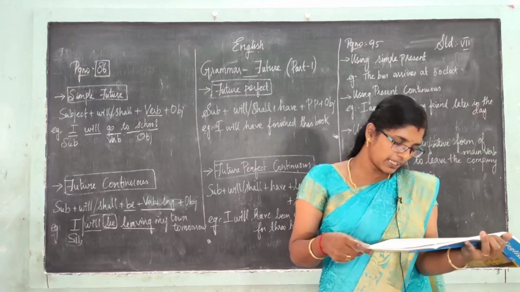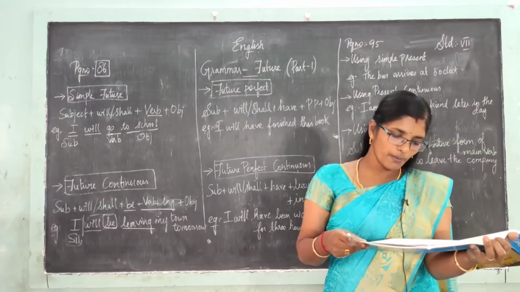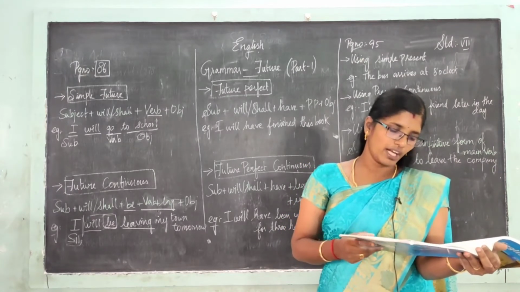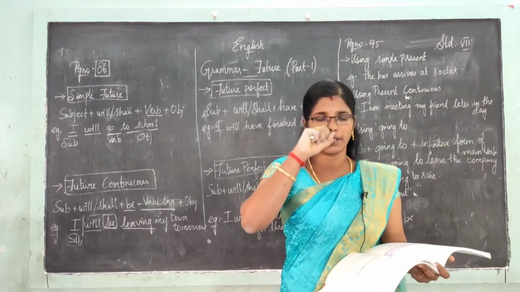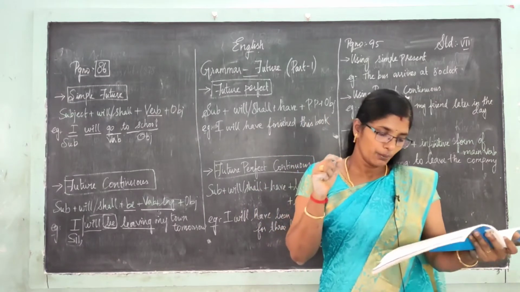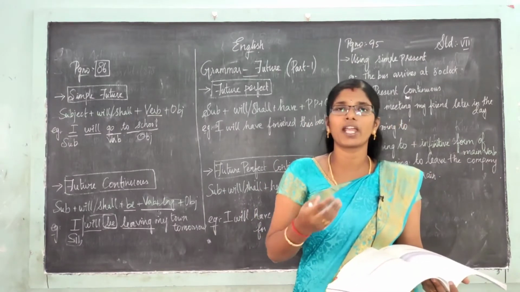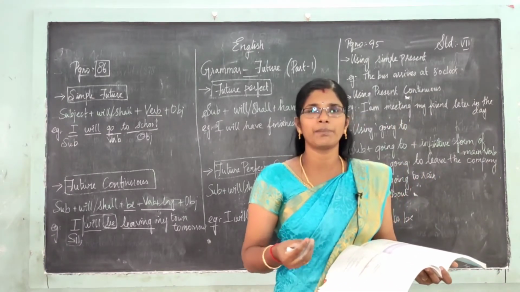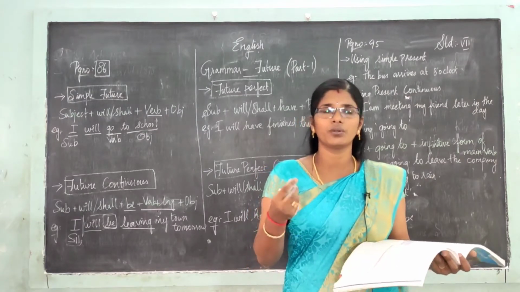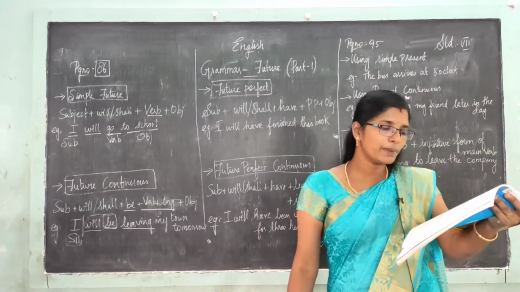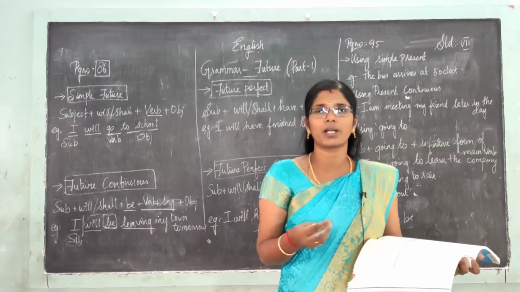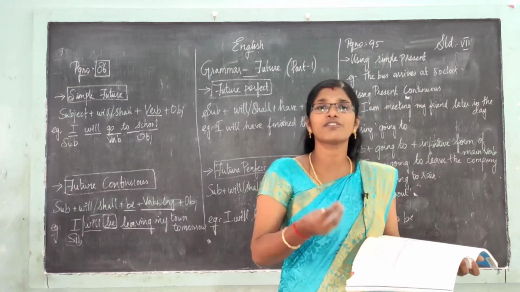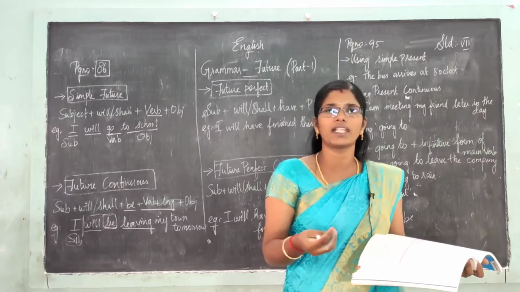Next, coming to the next one. In the interrogative form, to ask politely for information. In an interrogative form, that is question type, we can use it for asking politely. Will you help me? See, will you be staying with us when you come here? That is asking with politeness.